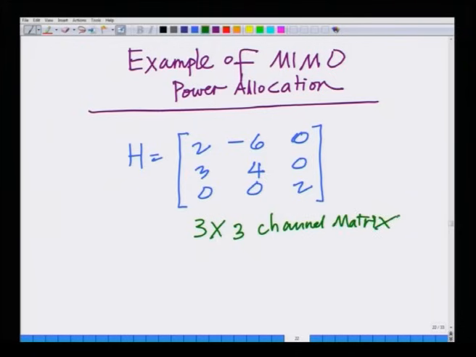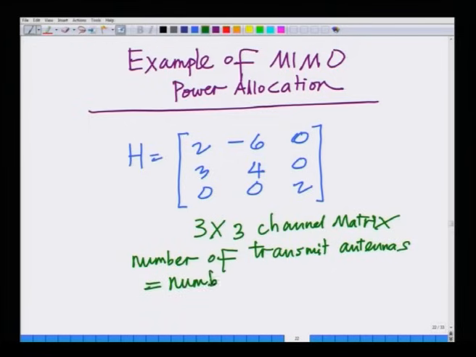The number of transmit antennas equals the number of receive antennas equals 3.